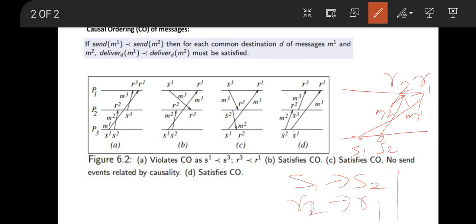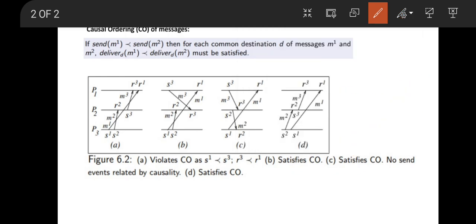This kind of situation is not acceptable in a distributed system, as the application will not be able to work properly or give the result correctly if the receive events do not satisfy the happen-before relationship of the send events, when the two messages are getting delivered to the same destination.